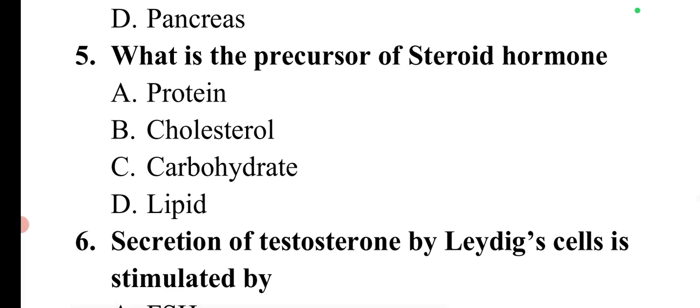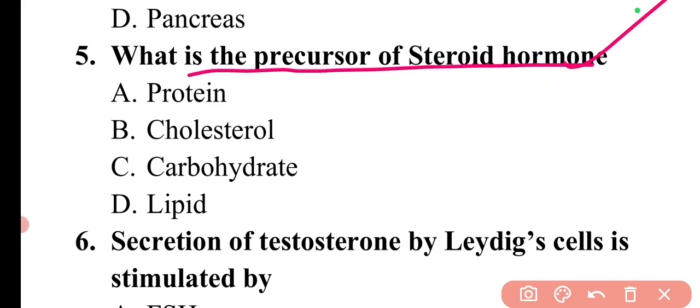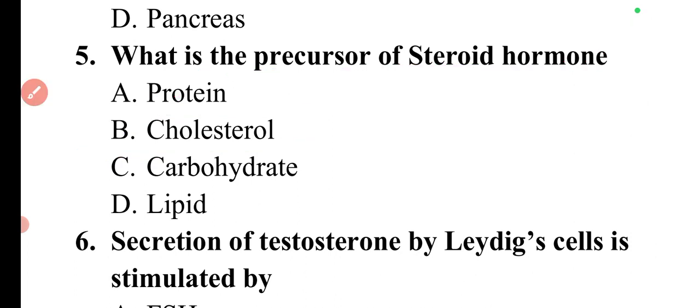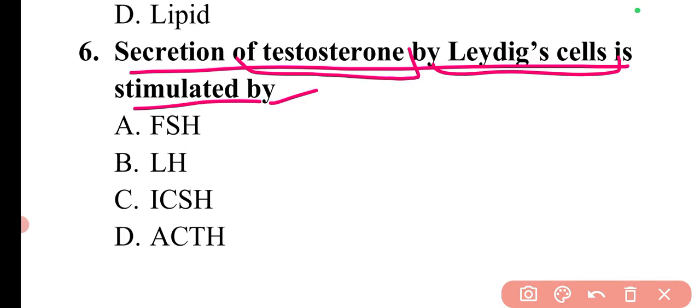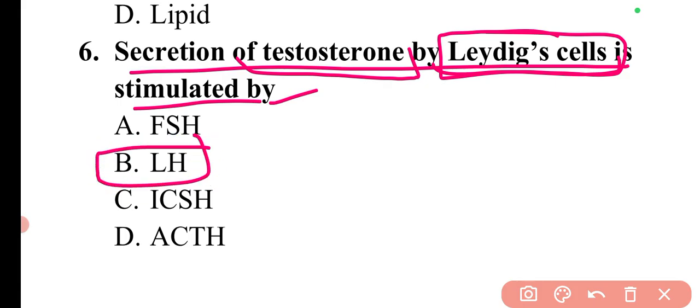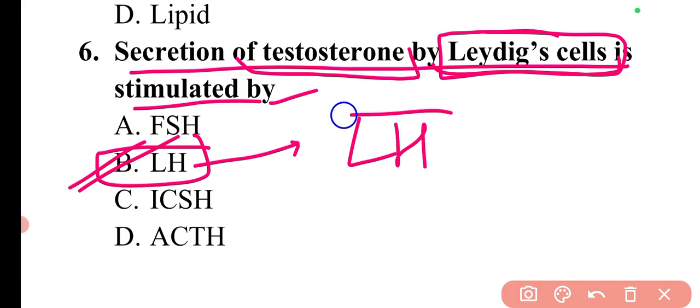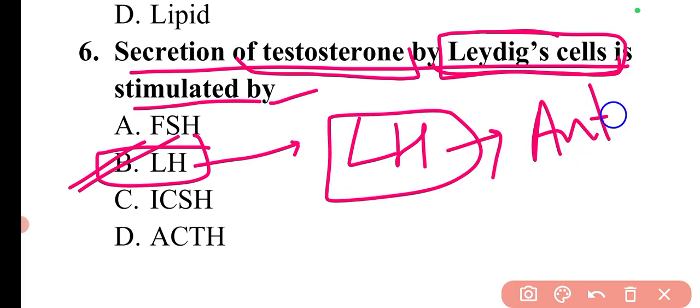Next question is what is the precursor of steroid hormone? The precursor of steroid hormone is cholesterol. So option B is correct. Next question is secretion of testosterone by Leydig cells is stimulated by. In this question, you need to remember two points. The secretion of testosterone is done by Leydig cells, and this secretion is stimulated by LH. LH is luteinizing hormone, which is secreted by the anterior pituitary gland.